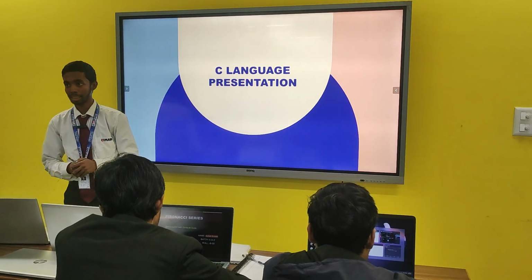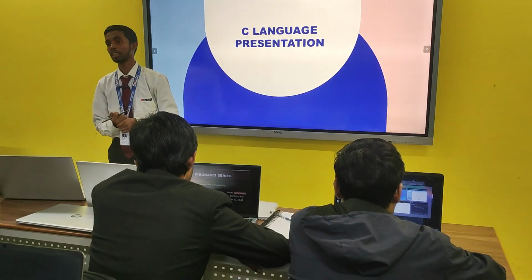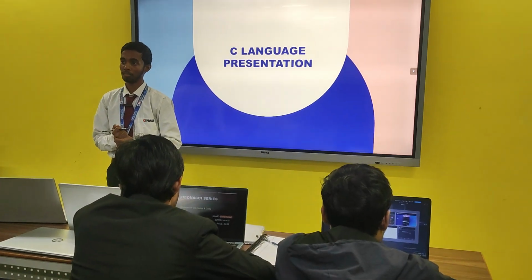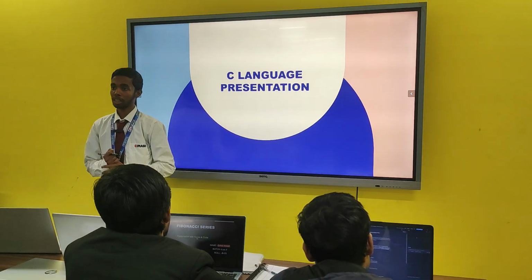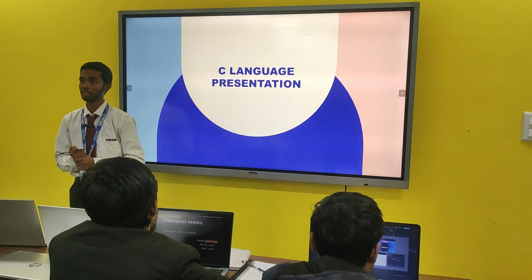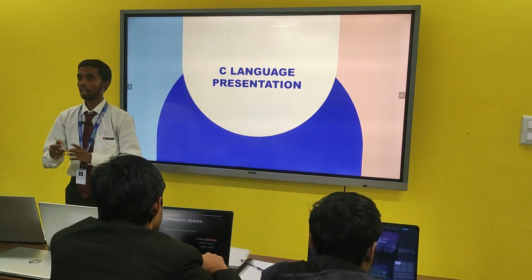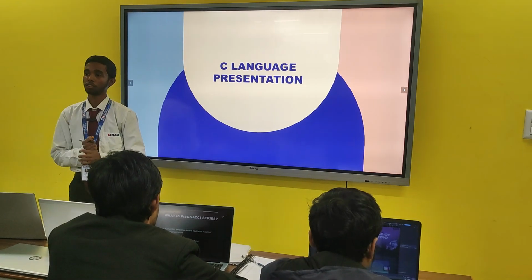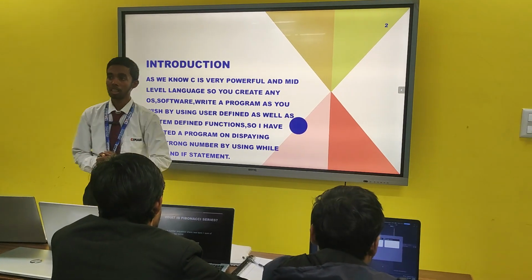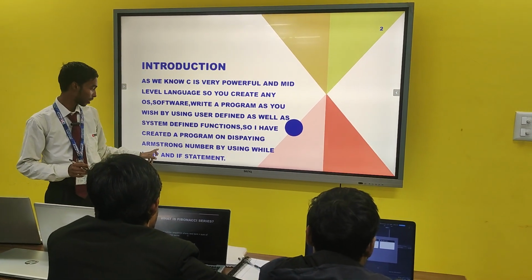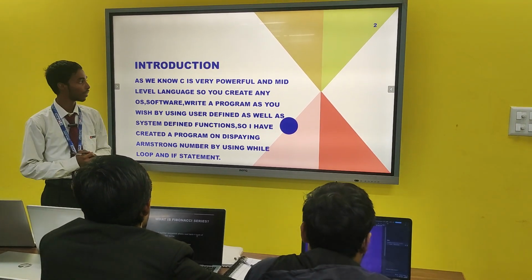C language was developed by Dennis Ritchie in Bell Laboratories, and we all know that C is a high level language as well as a low level language, and combining this we can also call it a mid level language. The basic feature of C is that it is widely used in making operating systems, different types of application programs, etc. I have used the concepts of while loop and if statement to demonstrate my program.